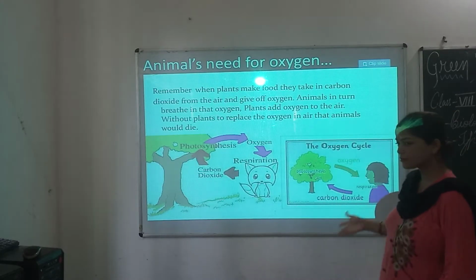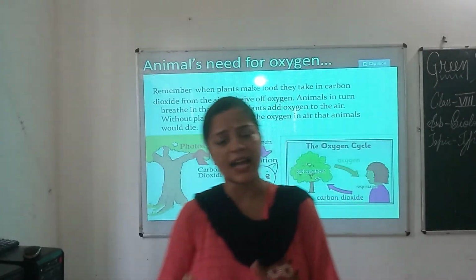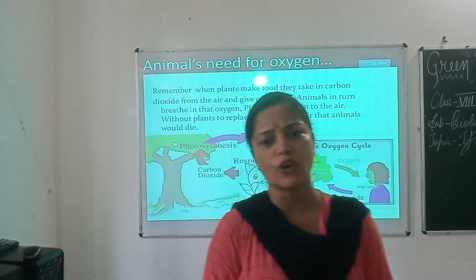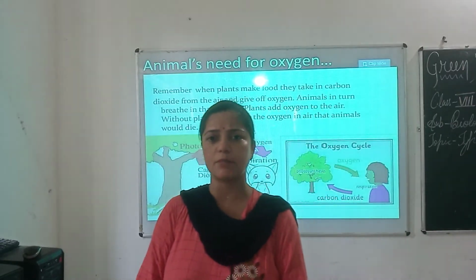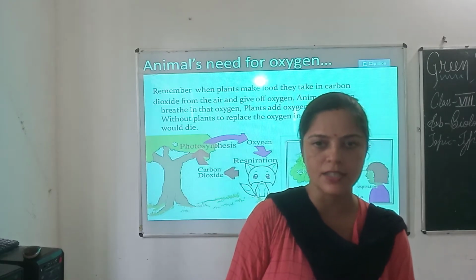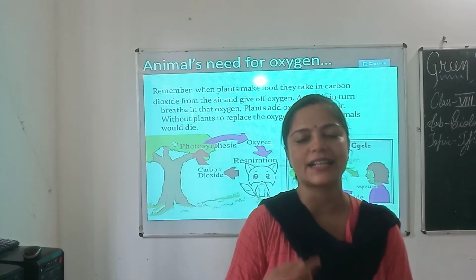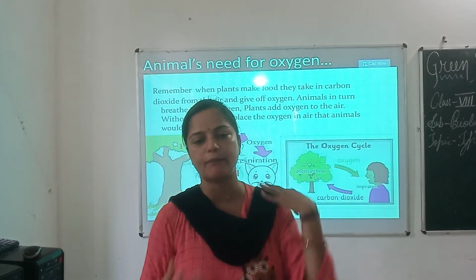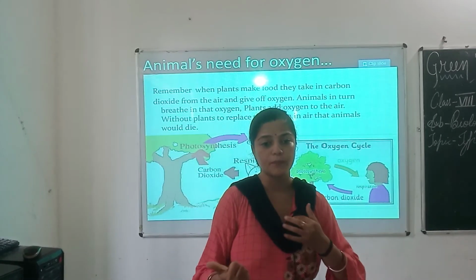So, as I told you, animals are dependent on plants as well as plants are dependent on animals. The dependence of animals on plants is in the way that animals directly or indirectly depend on plants for food.